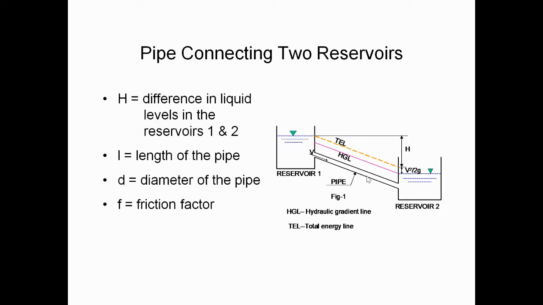Next, f is equal to the frictional factor. HF is nothing but the loss of head in the pipe. So the head lost in the pipe is equal to 4FLV squared by 2gD. We know the formula: head lost is equal to 4FLV squared by 2gD.